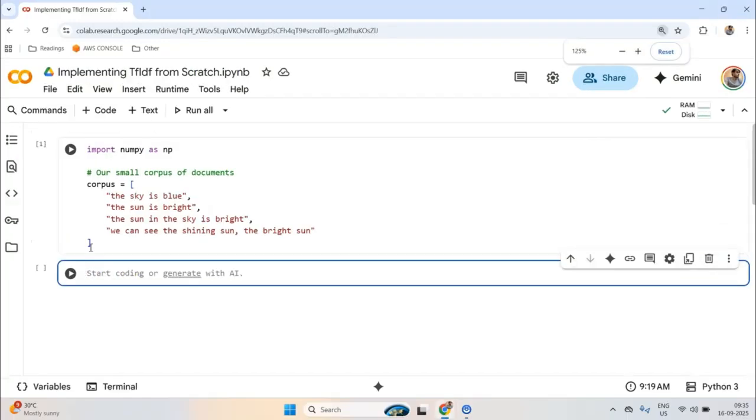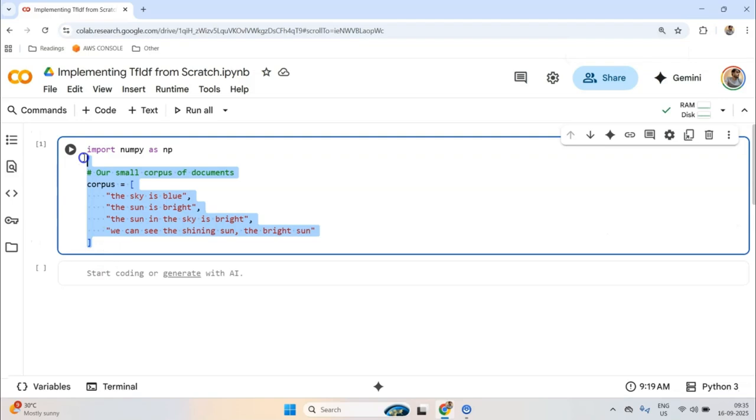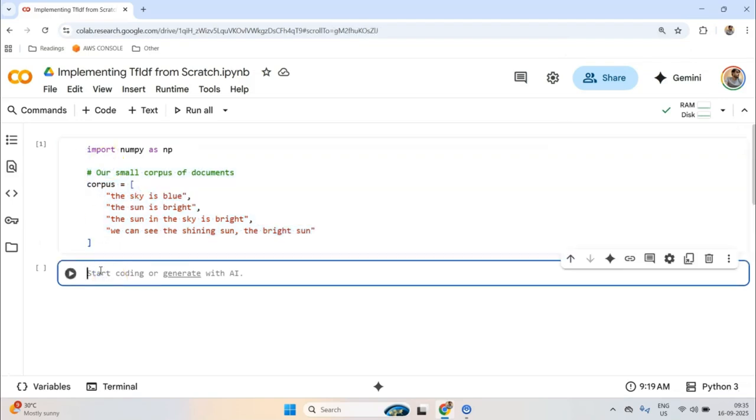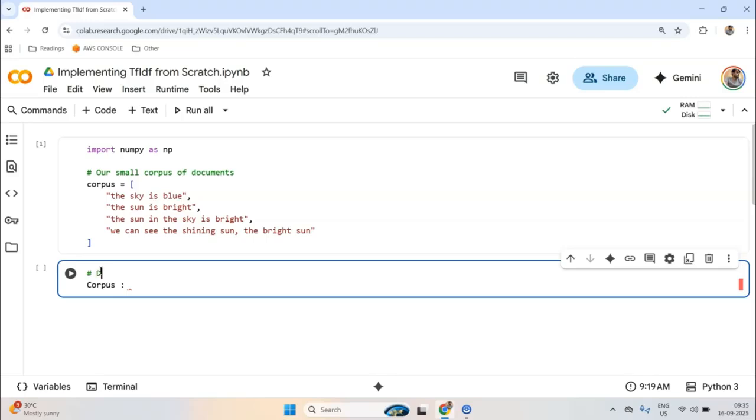Now, before I actually start with the coding aspect, I want to talk about some of the terminology and some of the concepts that I find would be useful for you to know. Okay, so the first concept is the concept of corpus. Before even explaining the corpus, I should explain what a document is. A document can be anything, and as the name suggests, it is a text. Now this word text is a relative term, and it depends on how you define your document in relation to the problem you are trying to solve.